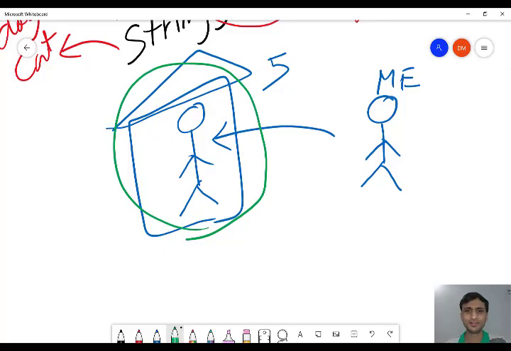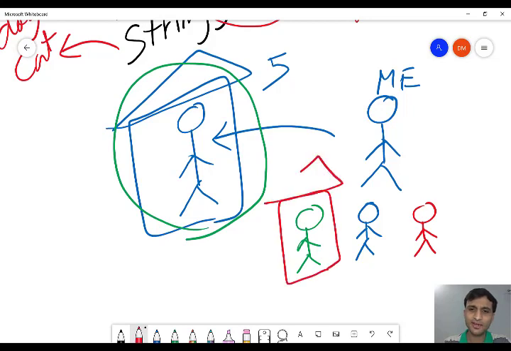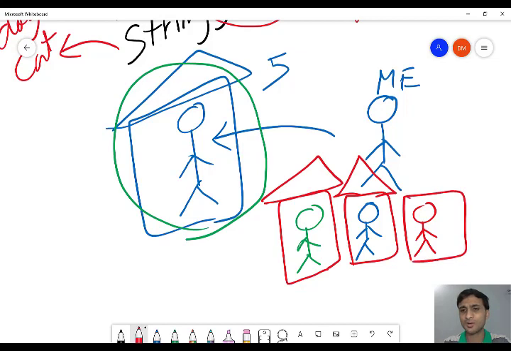For example, this is you, this is your friend, this is me. We are all human beings, but we are staying in different houses. You have your house, your friend has another house, I have my house. All are houses, all are similar. How to differentiate them? So all the houses have a different name. That is the identifier name. In Java, we give names to the variables.